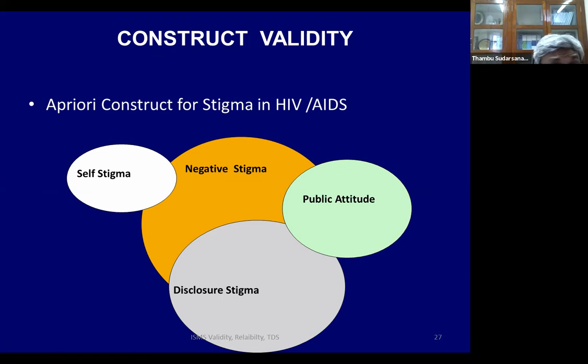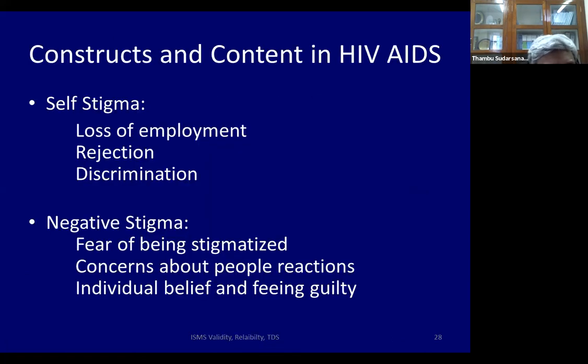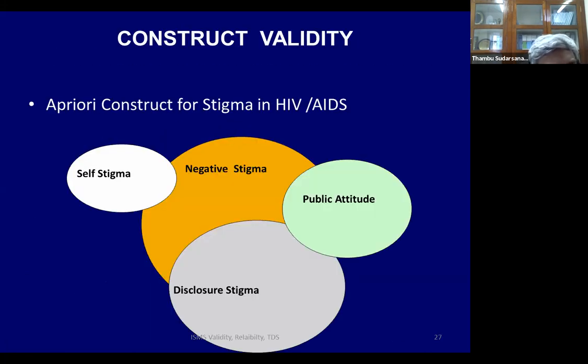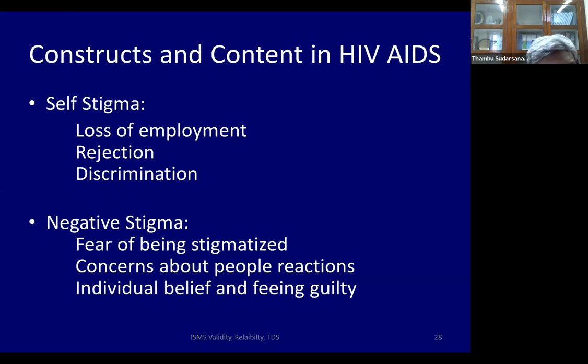So this is a construct that you created before you did the study. These are the aspects of stigma. So now you will explore each of these. Okay, remember these four stigmas: self, negative, public, and disclosure. In self-stigma, you will think, let me ask some questions about employment. I feel rejected. I am discriminated against. Negative stigma is your fear people may stigmatize me. People may look at me in a strange way. Individuals may look at me and say I'm guilty. They may believe I'm a bad man.